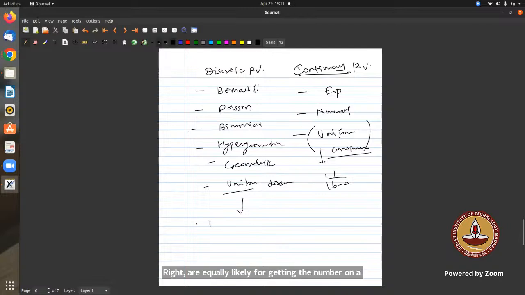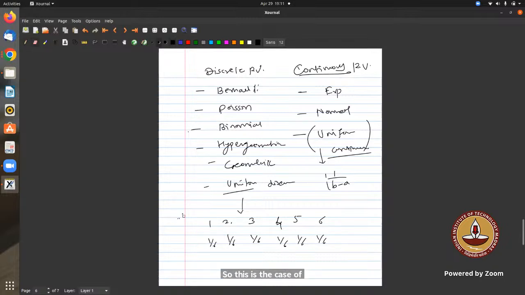So what is the sample space here? 1, 2, 3, 4, 5, and 6, right? When I throw a die, and if I say they are all equally likely, that means everyone has the same probability. So this is the case of what? Discrete uniform random variable, right?